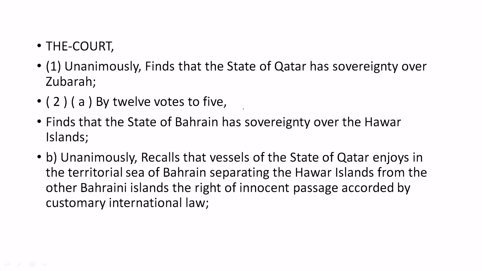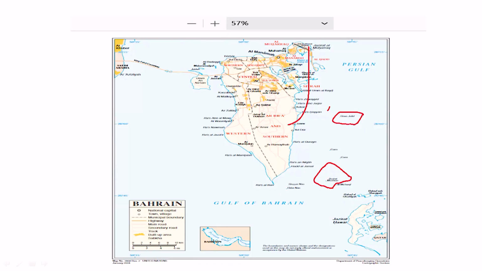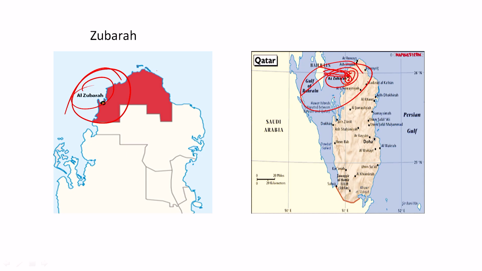Then by 12 votes to 5, that means there were also dissenting viewpoints, where 12 votes of the judges were on one side and 5 votes on the other side, the court finds that the state of Bahrain has sovereignty over the Hawar Islands. So that was another very important issue. Where are the Hawar Islands and how do they belong to Bahrain? Let's see. These are the Hawar Islands. And if you see the other map, these are the Hawar Islands.